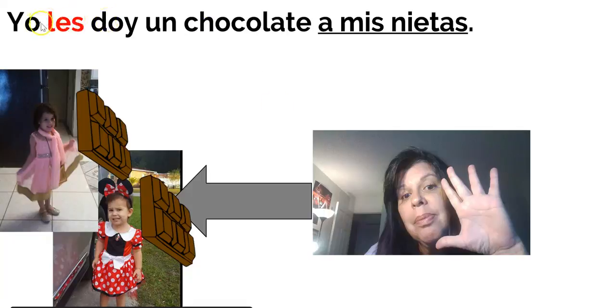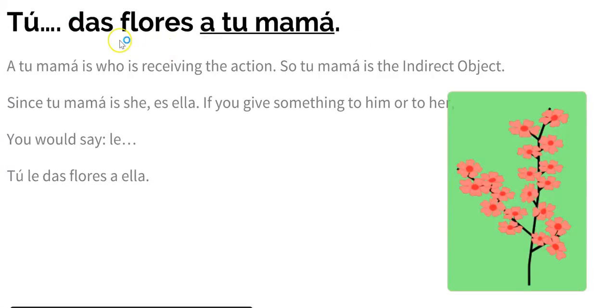Look at the doy, da, doy, das. It doesn't have anything to do with the indirect object. The verb conjugation you do regularly. Yo doy, tú das, ella da. But then the indirect object, it's according to who is receiving the gift. So, tú das flores a tu mamá. A tu mamá, so tu mamá is who is receiving the action. She is receiving the flowers. She is the indirect object.